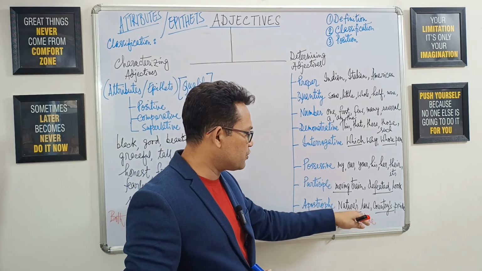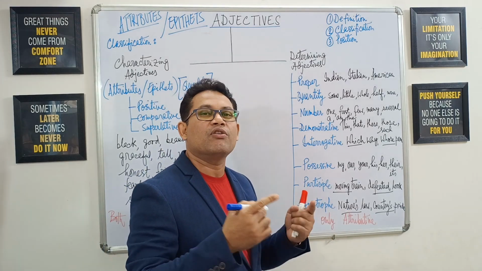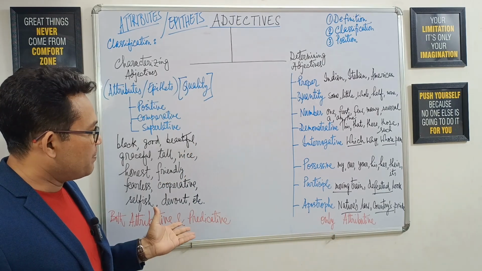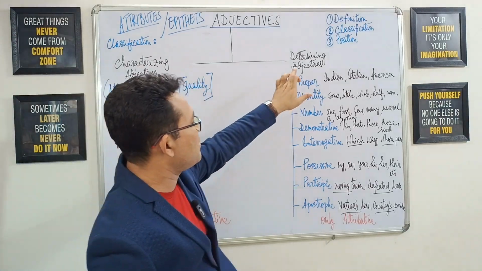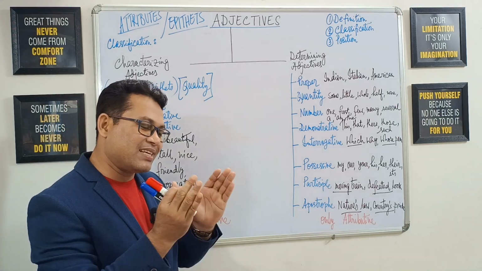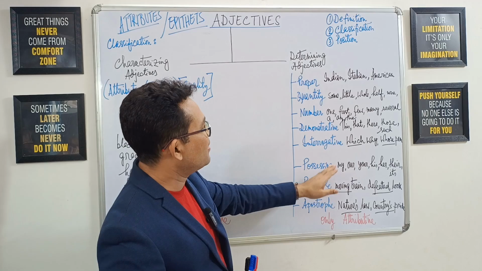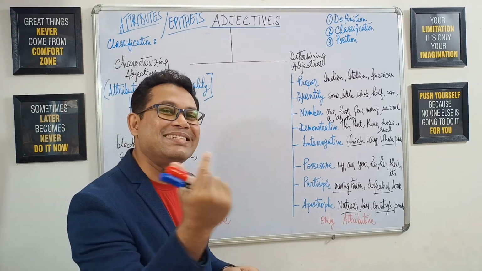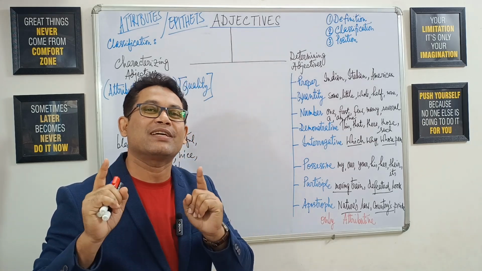Usually we use apostrophe s after a person. For example, John's pen, John's car. That means here we have got the major difference between characterizing adjectives and determining adjectives, and that is, characterizing adjectives will talk about the essential quality of a noun or a pronoun, but here the determining adjectives or simply determiners will give the surface level detailing or extra information, not the essential qualities of the characteristics.